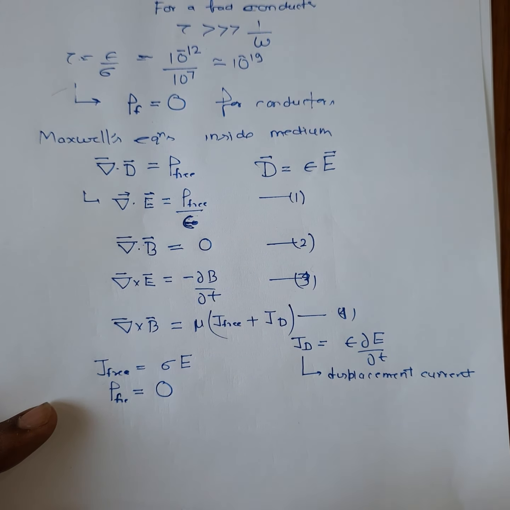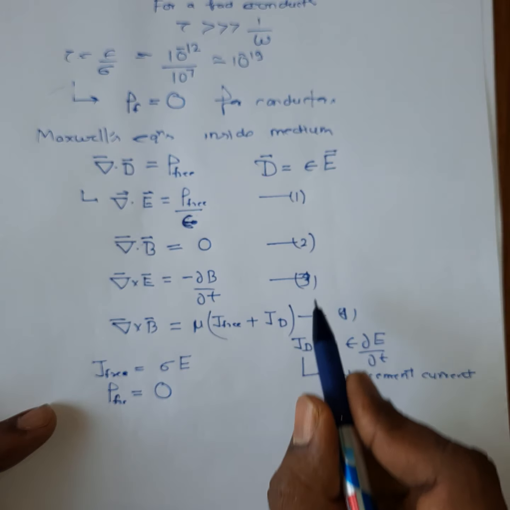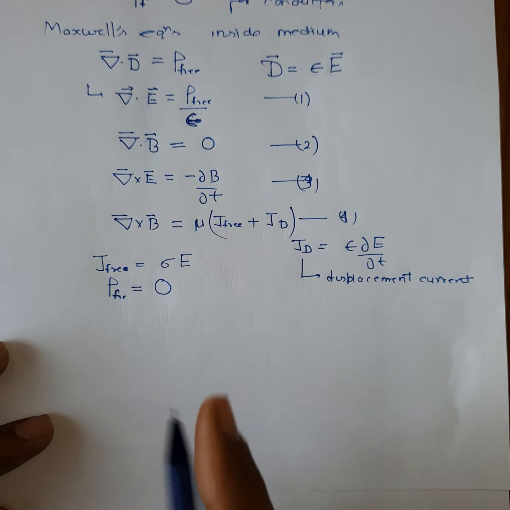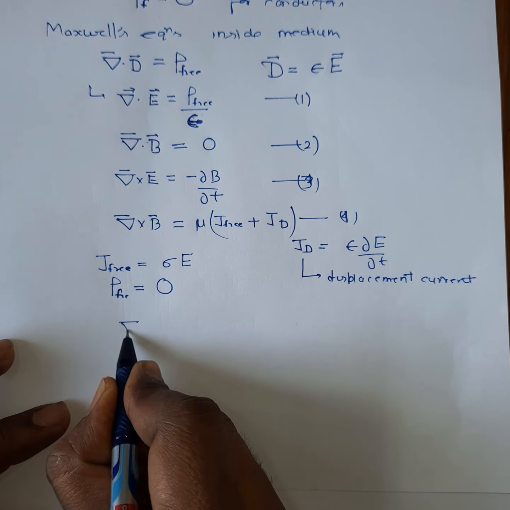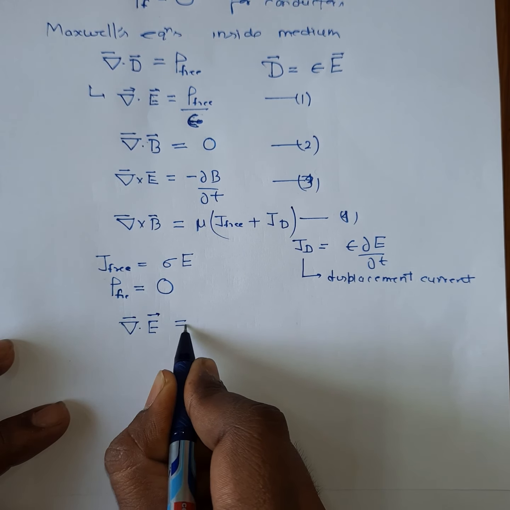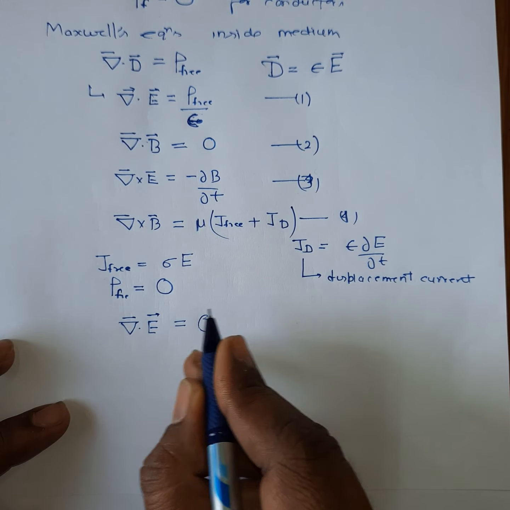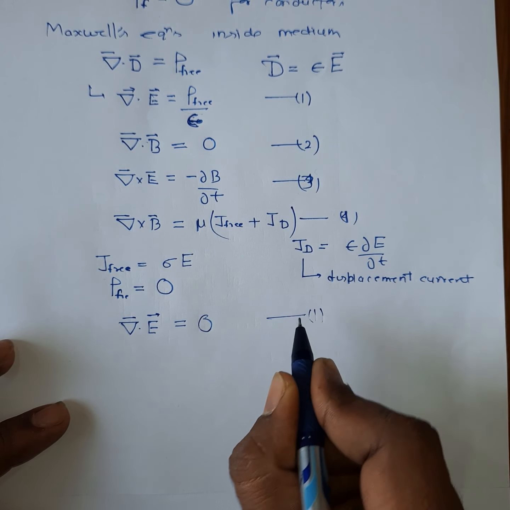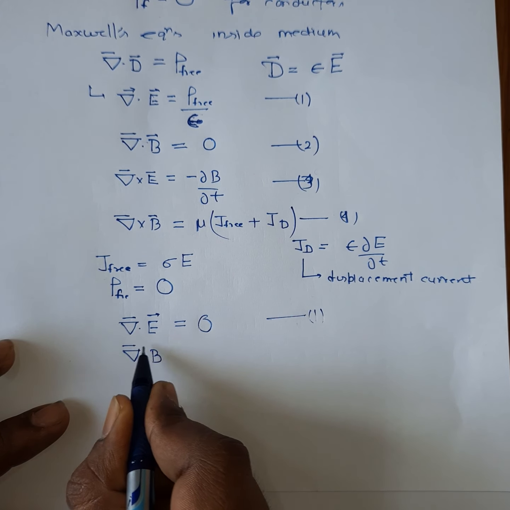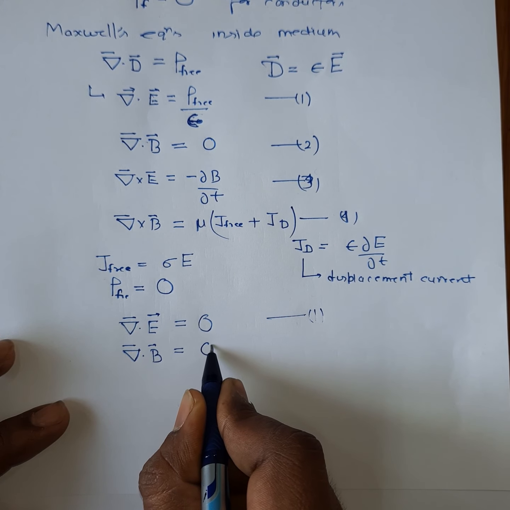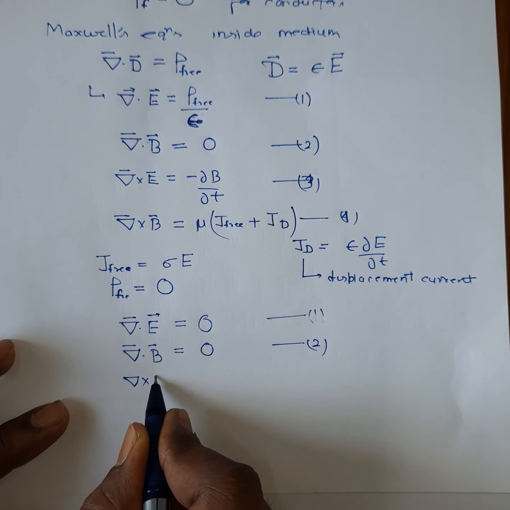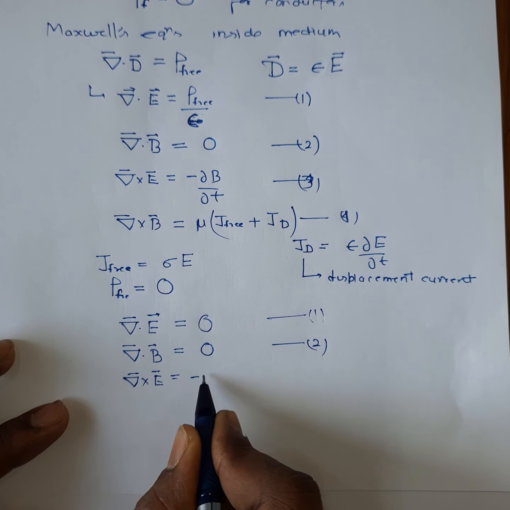This is a free current. So now substituting these in equations 1 to 4, we can rewrite the Maxwell equations for conductors as follows. The first equation will take the form divergence of E is equal to 0, and this is for a conductor. Let's name it again equation number 1. The second relation is divergence of B is equal to 0. This is your second relation. And the third is curl of E is equal to minus del B by del t.